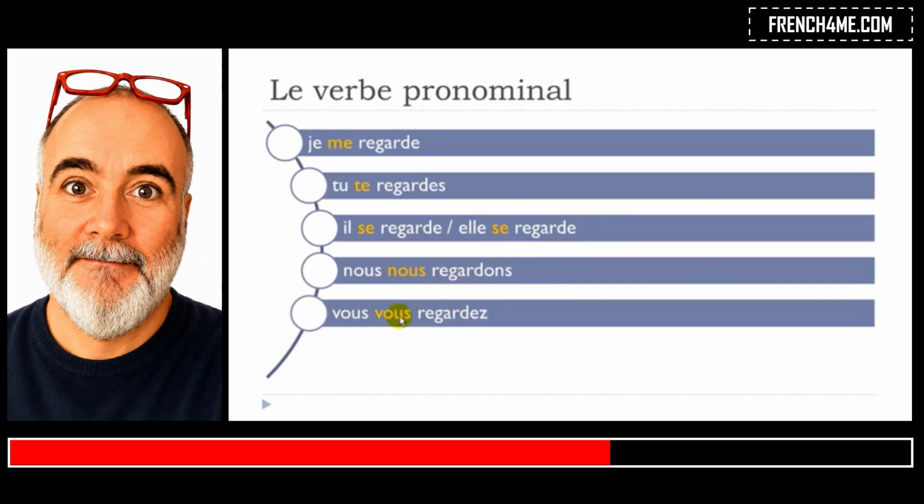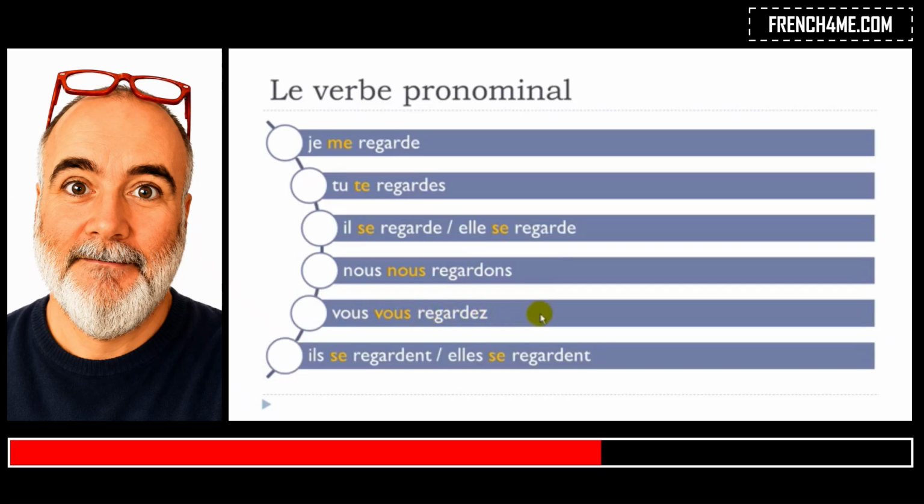Vous vous regardez. Il se regarde. Elle se regarde. So now you can see that you've got to add these me, te, se, nous, vous, se before the verb when you conjugate it.